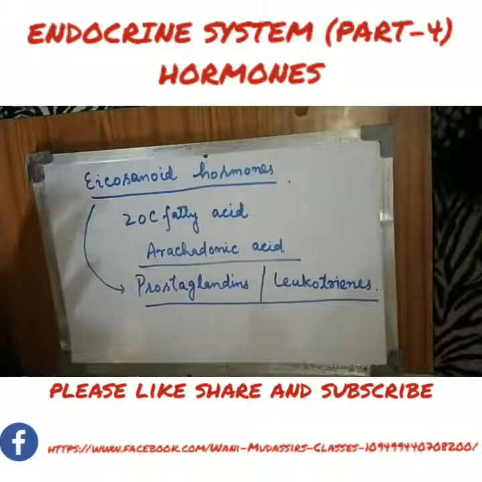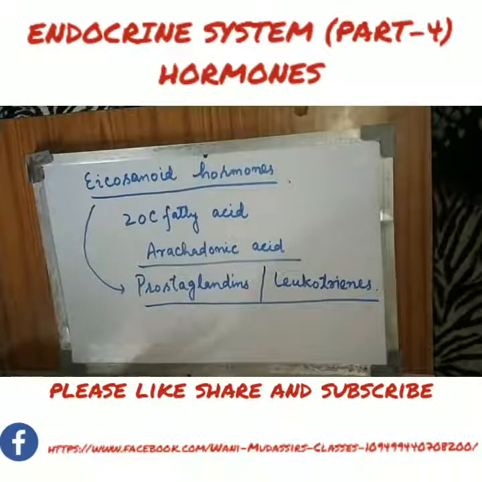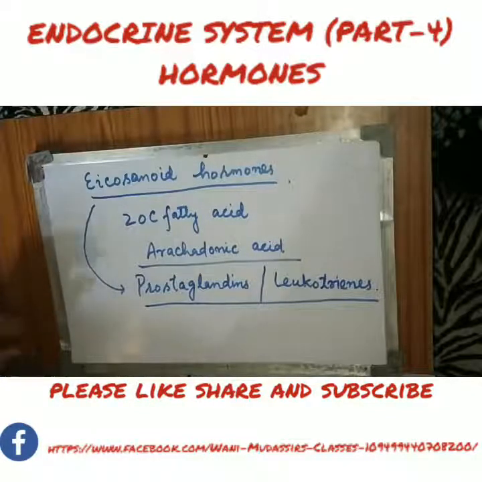I have already mentioned the difference between circulating hormones and local hormones, and these two fall in the local category. They usually act as local hormones, but they may act as circulating hormones as well. They may be transported by the blood circulation also.